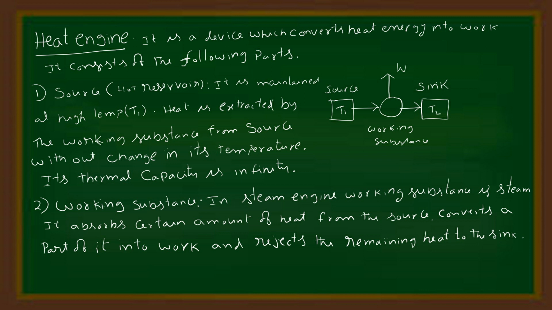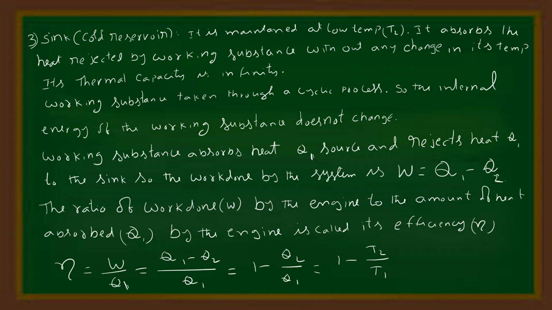That is, whatever the amount of heat taken from the source, its temperature remains constant. 2. Working substance. In a steam engine, the working substance is steam, and in a diesel engine, it is a mixture of fuel vapor and air. It absorbs a certain amount of heat from the source, converts a part of it into work and rejects the remaining heat to the sink. 3. Sink. It is also called the cold reservoir. It is maintained at low temperature T2. It absorbs the heat rejected by the working substance without any change in its temperature. Its thermal capacity is infinity.